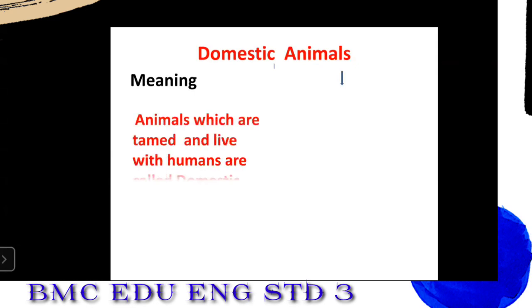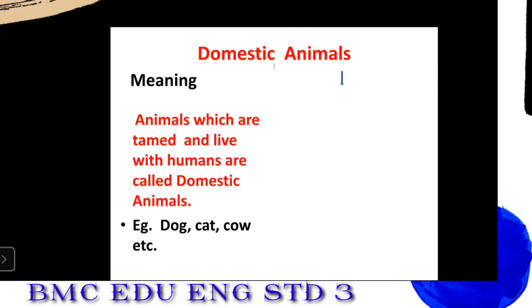Next, domestic animals. As you all know, students, we are talking about domestic animals, right? So let's see the meaning properly. Animals which are tamed and live with humans are called domestic animals. Now, what is given here, students? Animals which are tamed. What is tamed? Tamed means kept as a pet or which are controlled, right? We cannot control jungle animals like lion, tiger. It is very difficult to keep them with us. But those animals which we keep with us are called domestic animals.